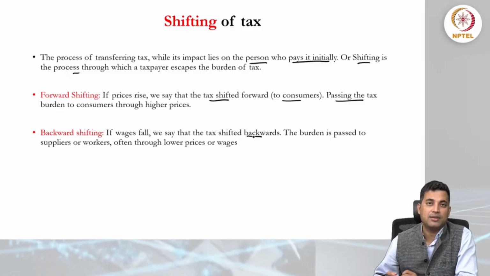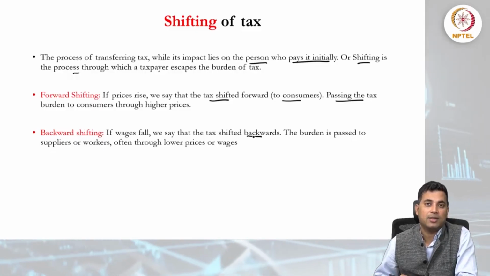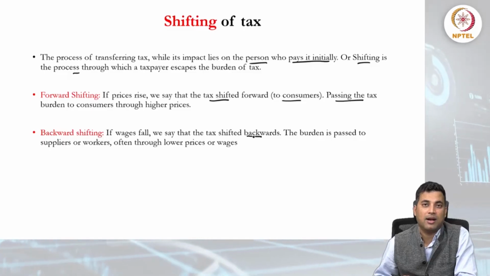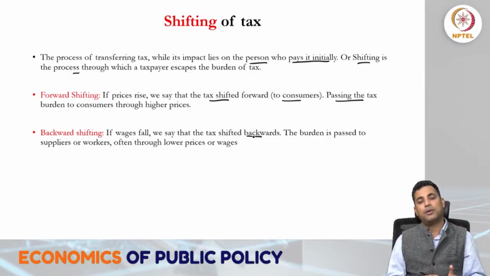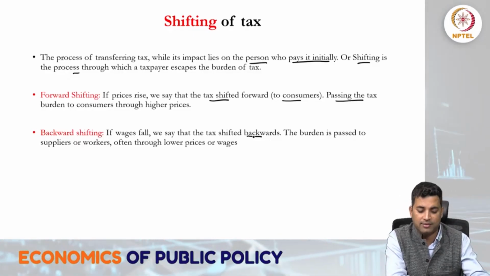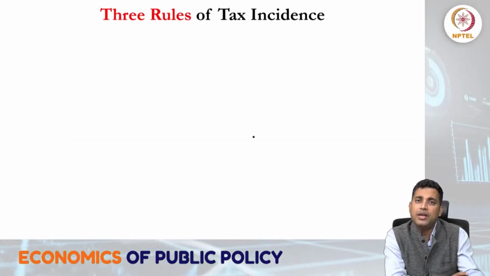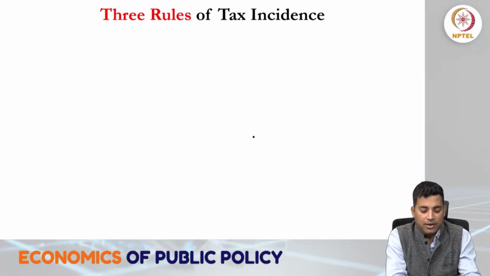The producer is trying to adjust the tax or escape the tax burden through internal adjustment of its cost of production. So this is how tax shifting happens broadly in two ways. So three rules of tax incidence that we talk about here.